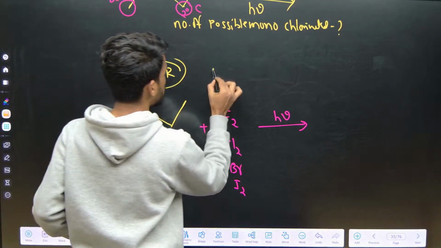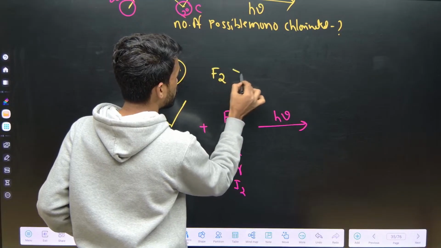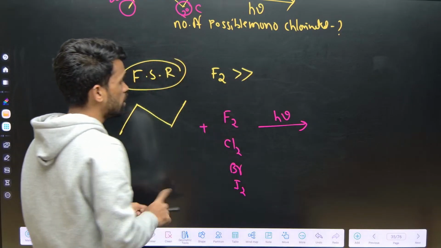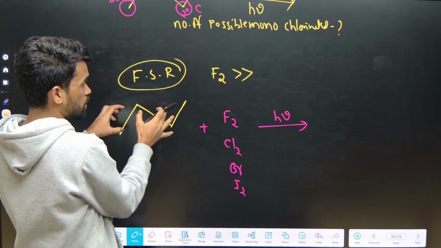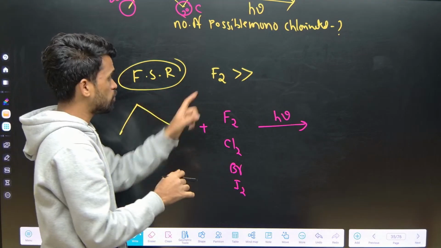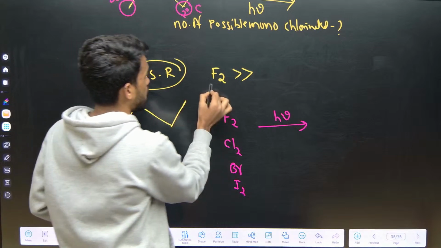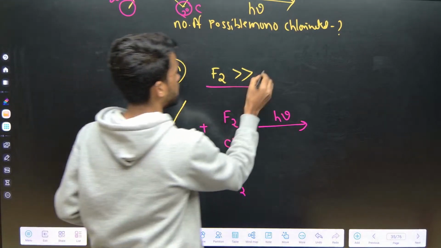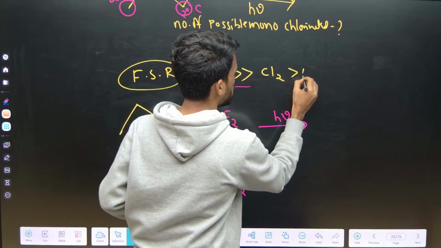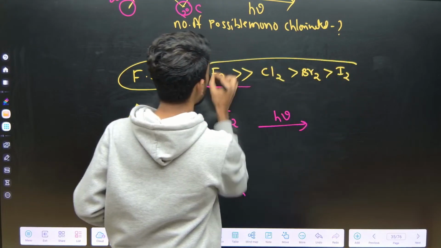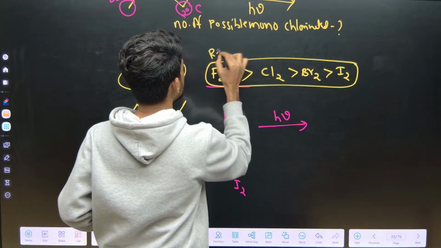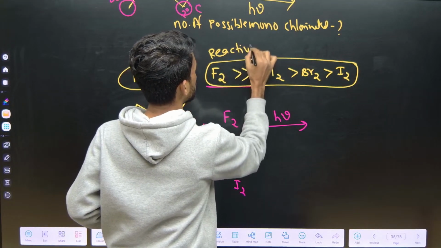F2 is more violent. Okay, we cannot even control the reaction. That's why fluorination of hydrocarbons cannot be preferred. Fluorination cannot be done because it's highly reactive. Okay, then next chlorination, next bromination, and least is iodination. Okay, this is a reactivity order.